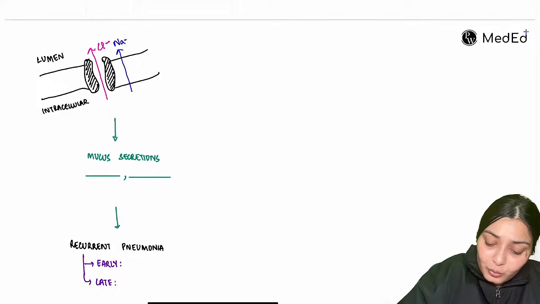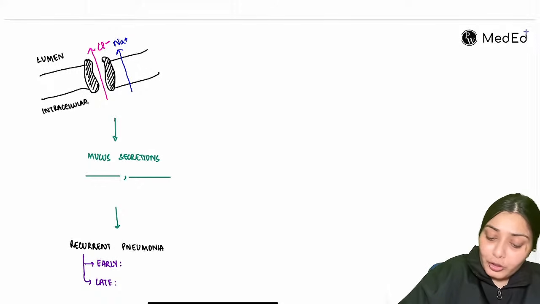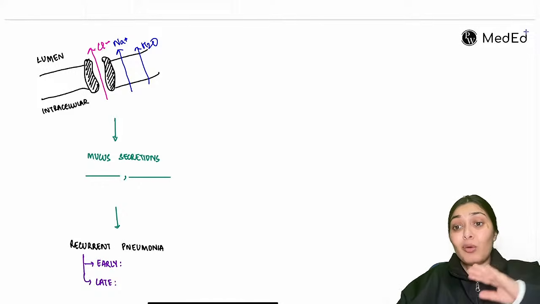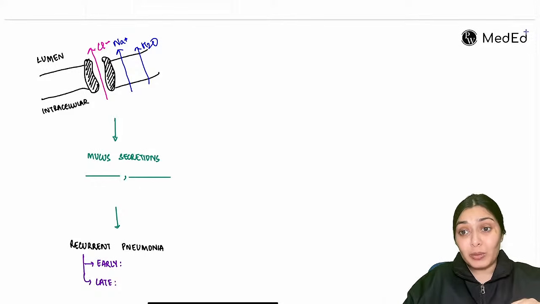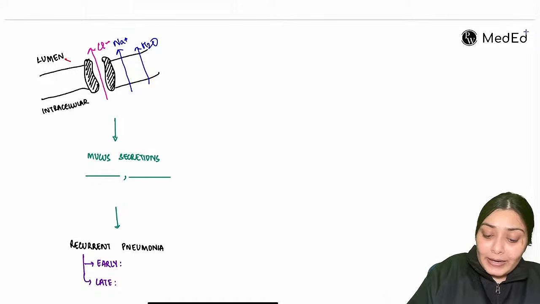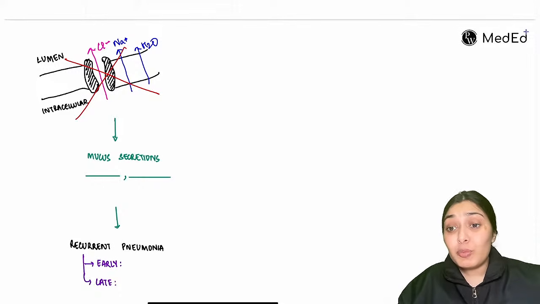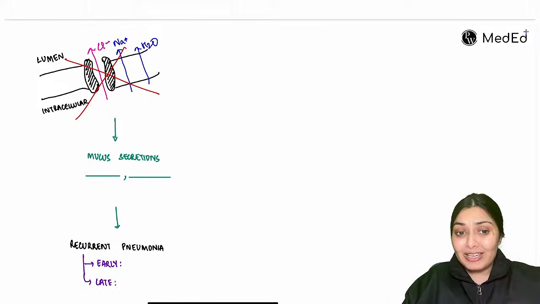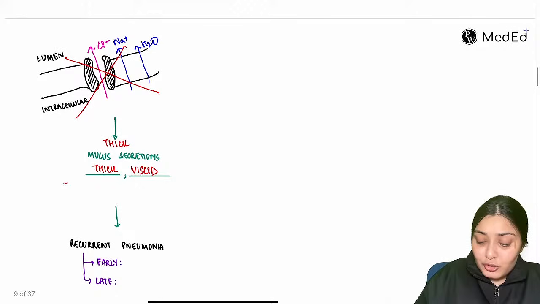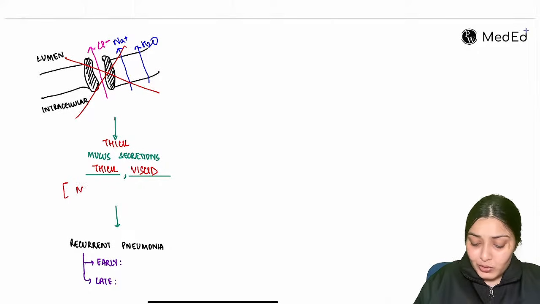And when we have sodium chloride, salt, water also follows. So water goes into my lumen, so that thins out all the secretions and they are easy to clear out. But if this chloride channel is mutated, what will happen to the mucus secretions? They will become very thick, very viscid. So that's why this condition is also known as mucoviscidosis.